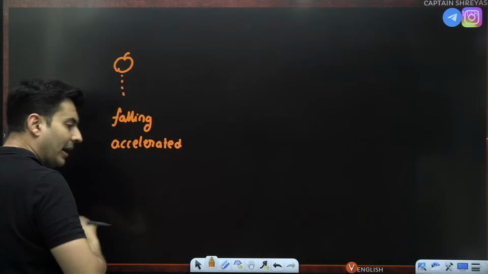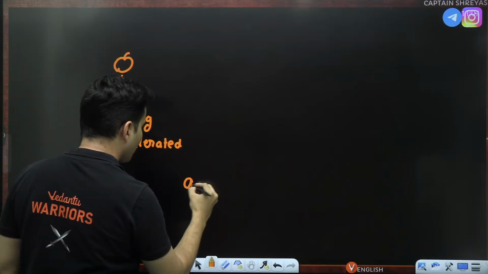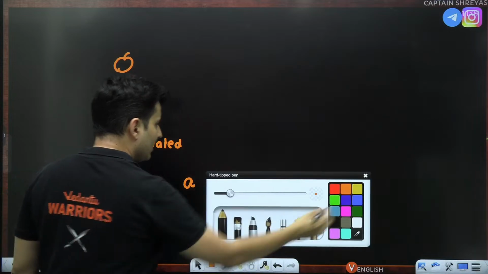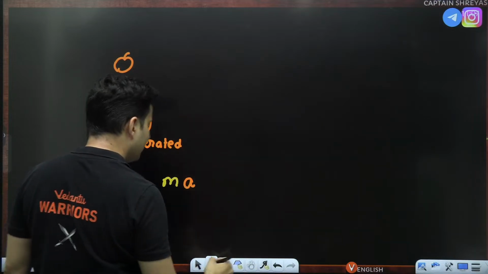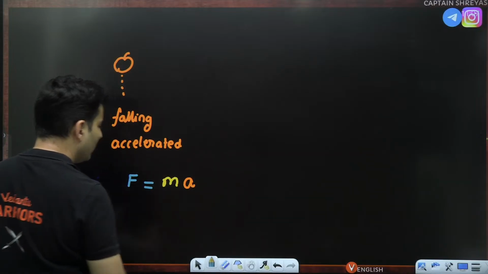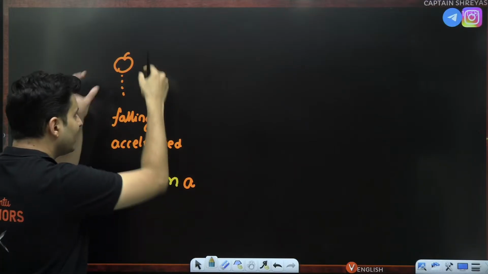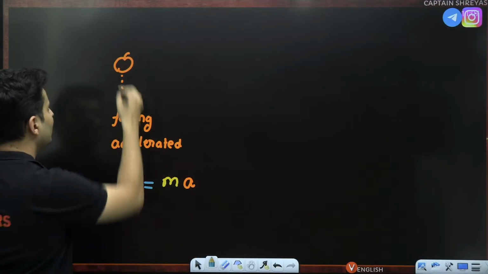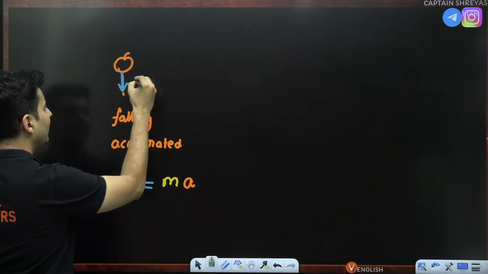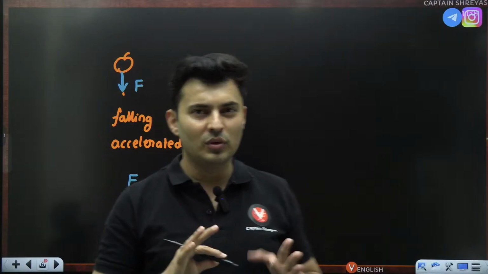So he thought, according to his own law, if something has mass and acceleration, then that thing must experience a force. So by Newton's law, there must be a force acting on that apple because of which it is accelerated. Because the acceleration was downwards, he concluded that the force was downwards. This was a mysterious force for him.